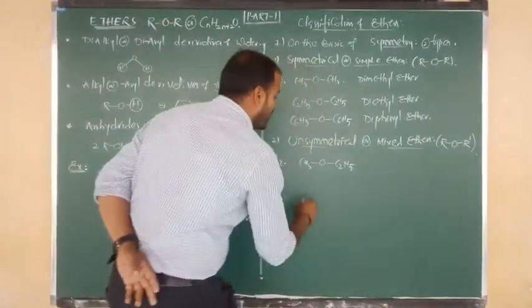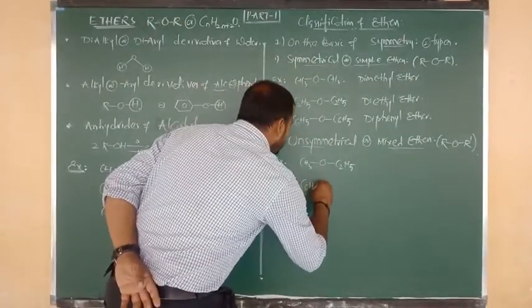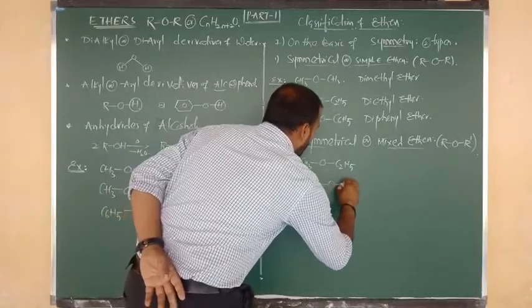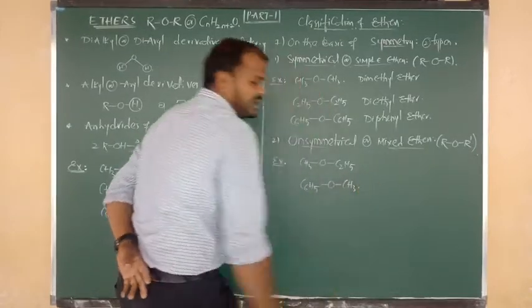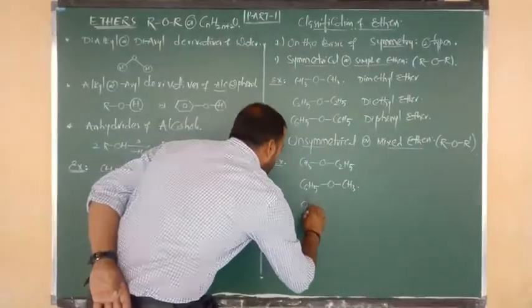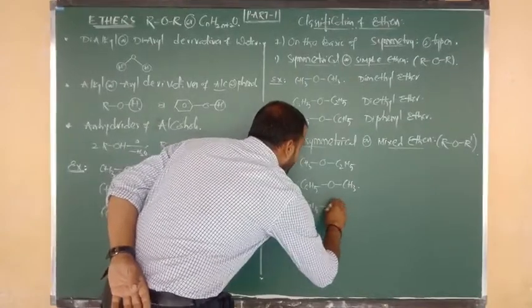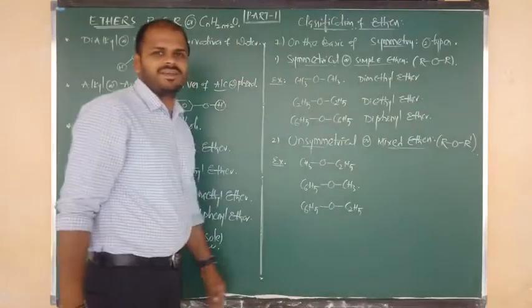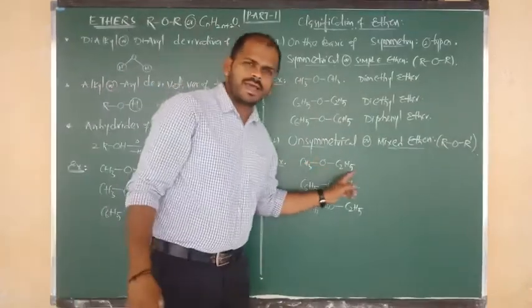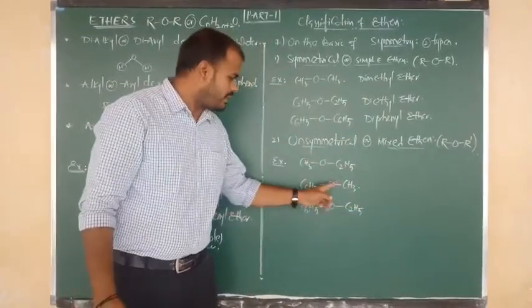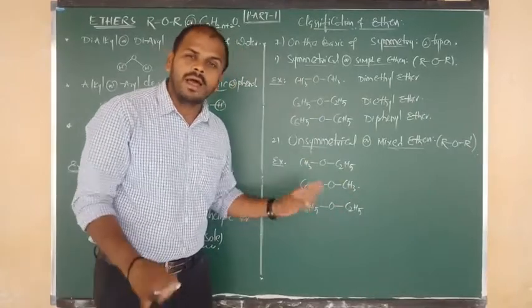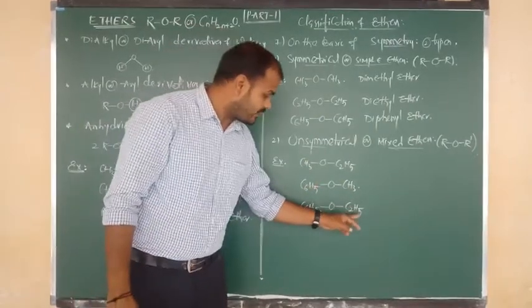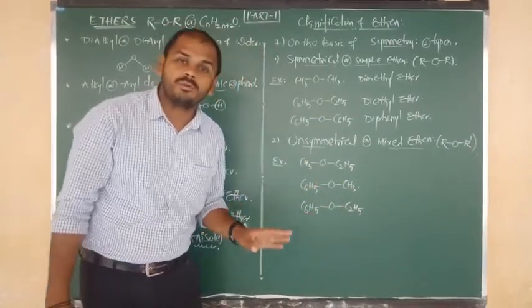Another example: C6H5 bonded to O, and O bonded to CH3. Next, C6H5 bonded to O, and O bonded to C2H5. Oxygen is connected to methyl and ethyl, both different. Oxygen is connected to methyl on one side and phenyl on the other, again different. Oxygen is connected to ethyl on one side and phenyl on the other, again different.